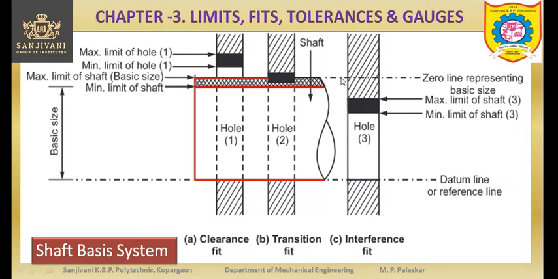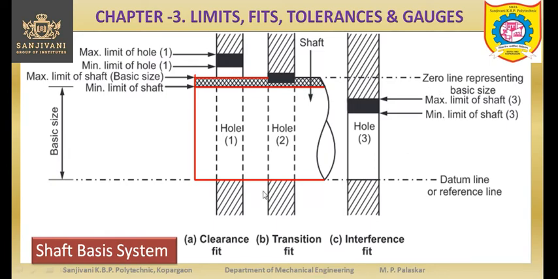The maximum limit of the shaft is equal to the basic size, and this line coincides with the zero line. So from here to here we have the basic size, because this is the datum line or the reference line, this is the zero line, and the zero line represents the basic size.